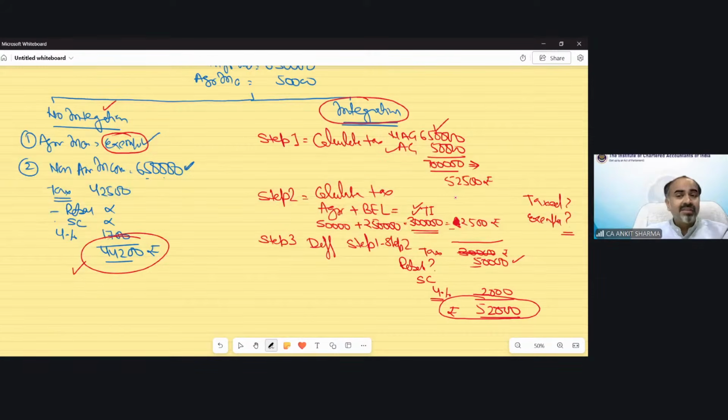The answer is agricultural income is still exempted. How? They just changed the process. First step, they tax the agricultural income, considering it as a non-exempted income, considering it as a taxable income. But then they calculate tax on agricultural income also, and they reduce the tax of agricultural income from the tax